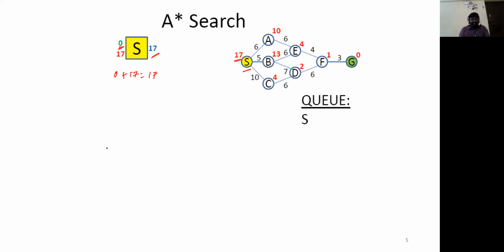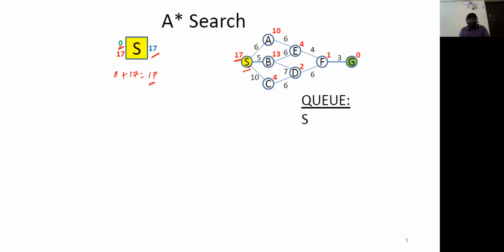Whatever value is displayed on the left side, those are all the input values, and the value which is written on the right side of any node will be the output value, right? When we consider the source node, the output value is 17.